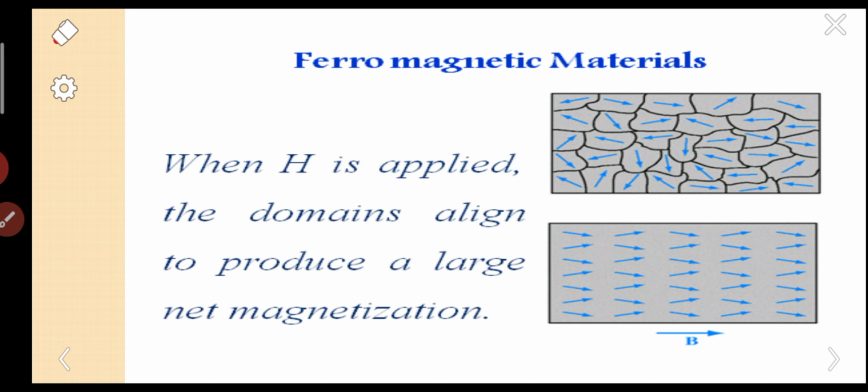Suppose there are 100 dipoles, almost 99 will align in the field direction. Since 99% of the dipoles are aligned in the field direction, the magnetization is automatically very high.